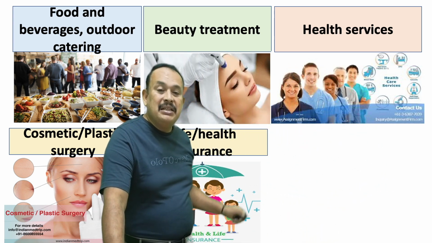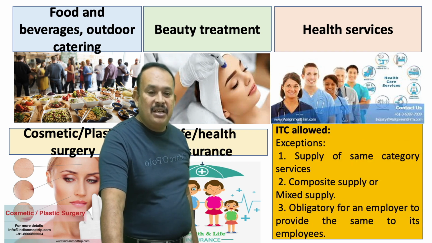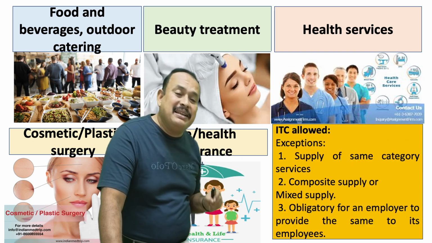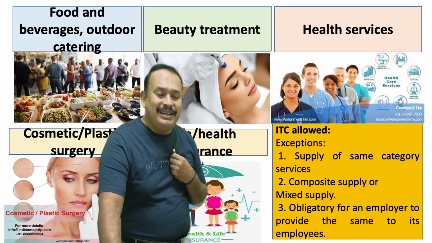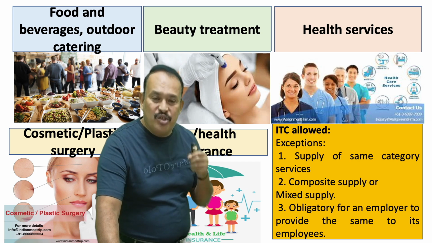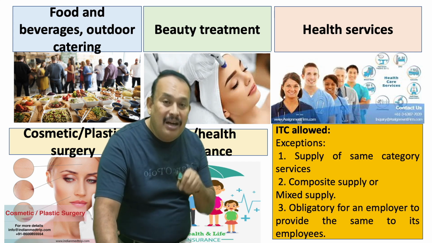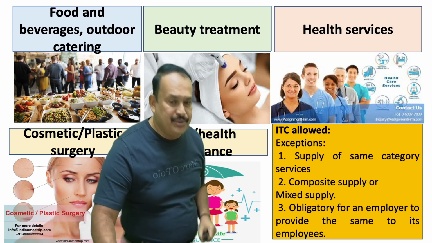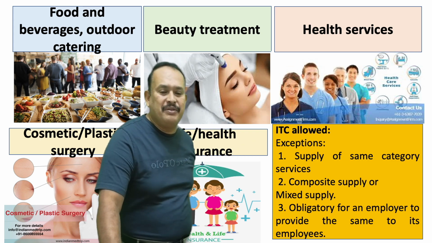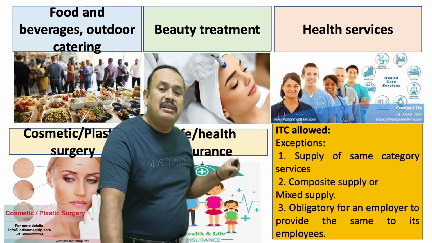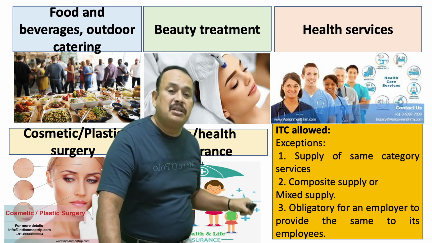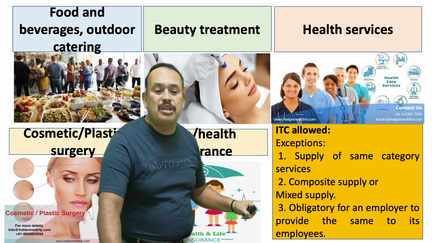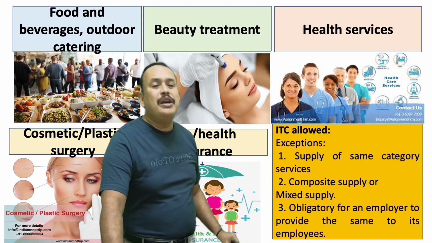When? In the given case, supply of the same category of services. Sir, I am a provider of outdoor catering services. My name is Anna Caterers. I receive the inward supply of services from Amma Caterers. Can I avail ITC? Yes, that is the meaning of the same category of services. Or these services are an element of a composite supply or a mixed supply, and the output supply is a taxable supply, ITC is allowed. What do you mean by this?